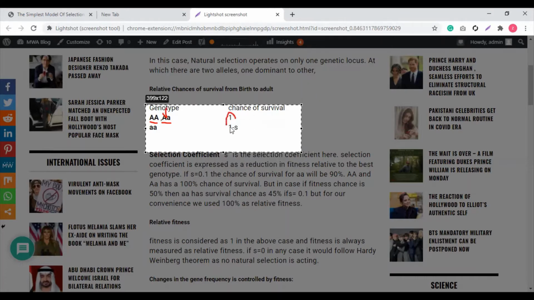Basically, this 1 means that the organism that has this genotype has 100% survival chances. And this small a a, the recessive genotype, has chances of survival that are, now this is the point I want you to focus on, 1 minus s.